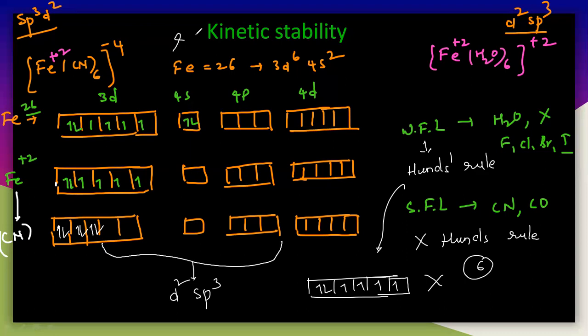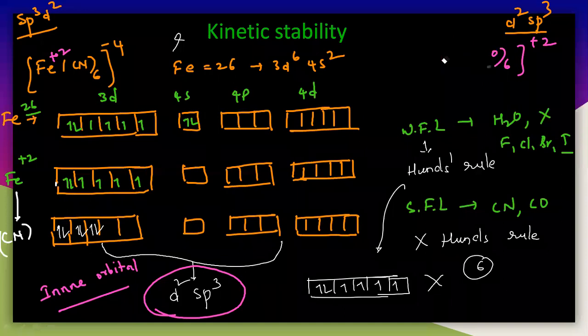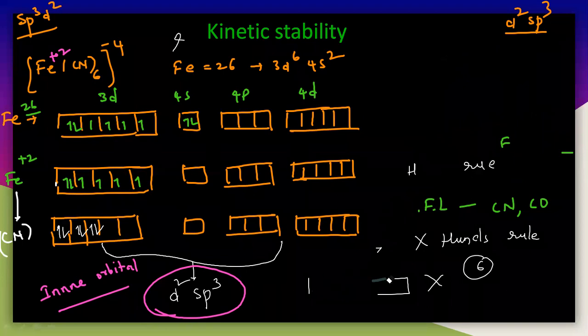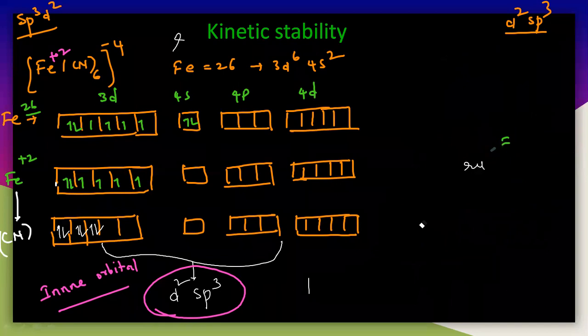So here you have to understand these two things. It is d2sp3 hybridization. This is actually called an inner orbital complex. Why it is an inner orbital complex, I will tell you here. Let us remove the second complex; I will tell you the second complex after this. Let us remove this weak field ligand, that is H2O. So let us see the d2sp3. This is not sp3d2, this is d2sp3.